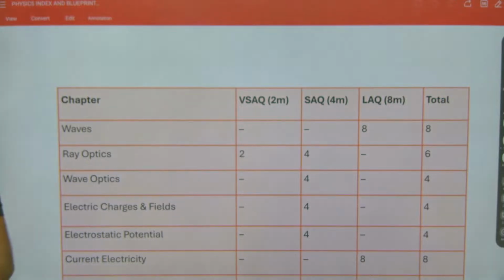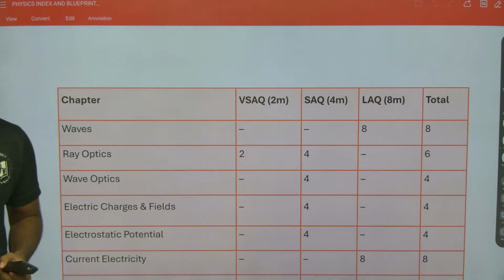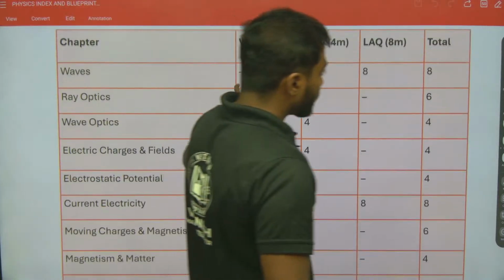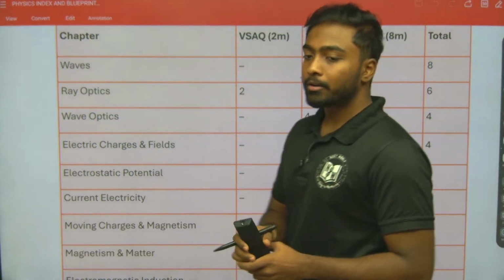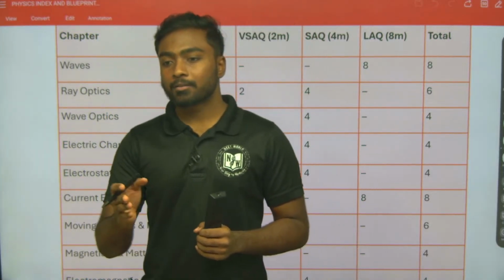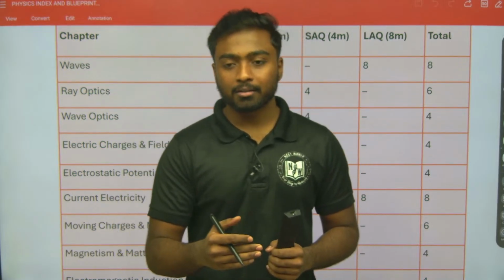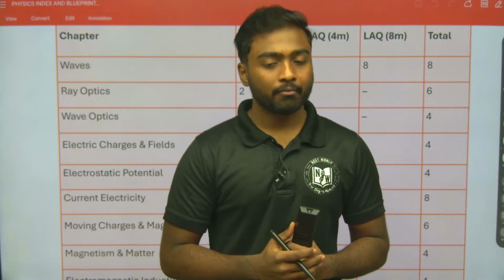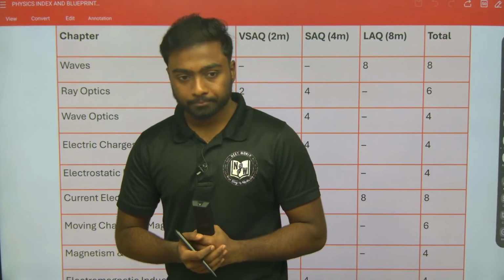Let's discuss the blueprint of this, okay. When we talk about the mark distribution, it has been distributed into 8 marks, 4 marks and 2 marks, right. 8 marks questions are usually called long answer questions, LAQ. The 4 marks are short answer questions, SAQs. The 2 mark questions are very short answer questions, VSAQs, okay.